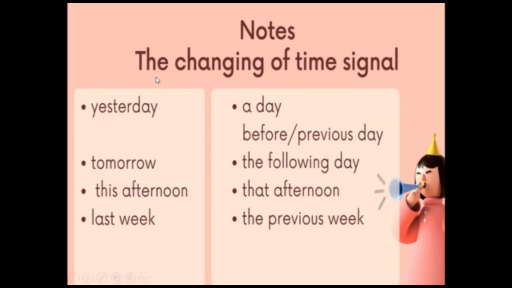This is a special note for you, talking about the changing of time signal, because when the reporting verb is in the past form, we need to change the time signal too. The word yesterday could be a day before or previous day. Tomorrow becomes the following day. This afternoon, that afternoon. This week, that week. This year, that year. Last week becomes the previous week. So the word last here becomes previous. Last year becomes the previous year.